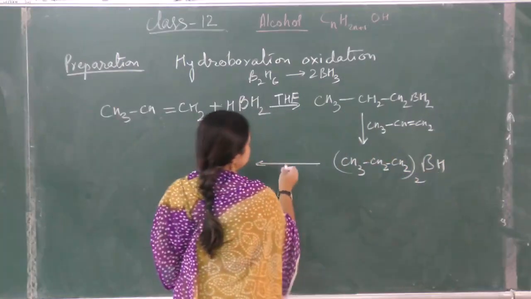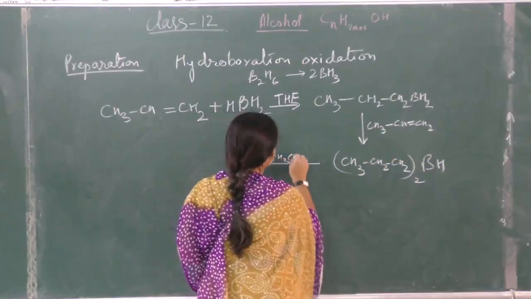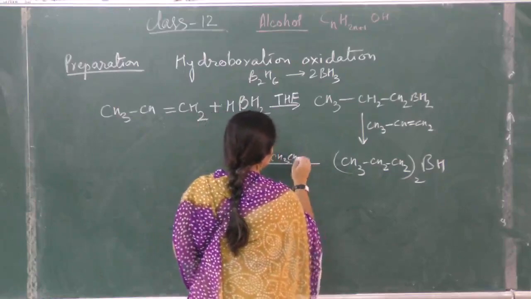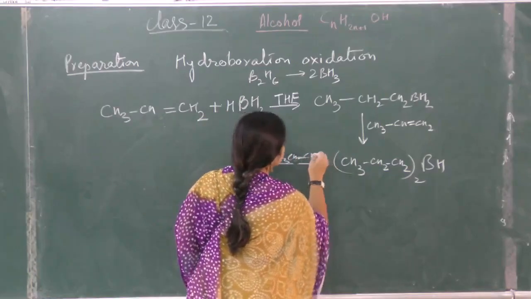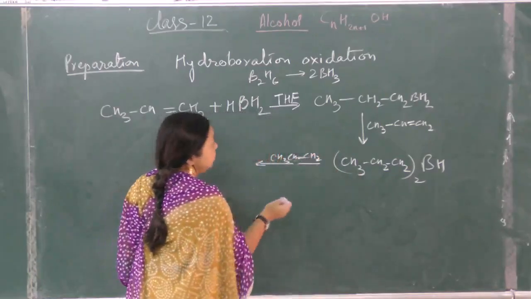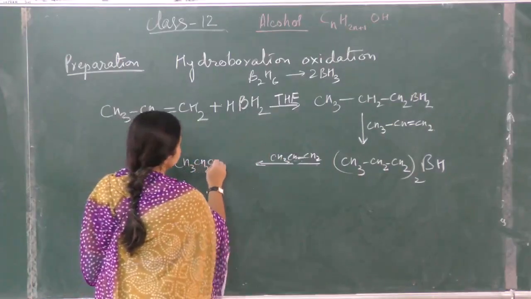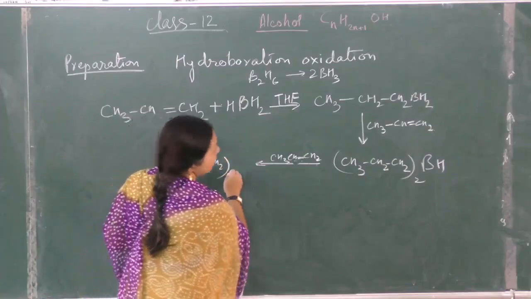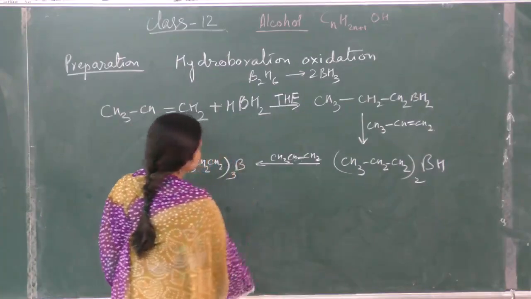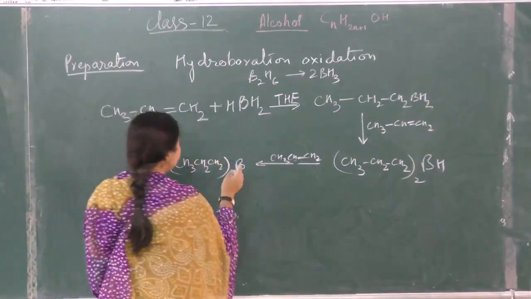Once again CH3CH=CH2 adds up to this and it forms (CH3CH2CH2)3B. Trialkyl boron is formed.